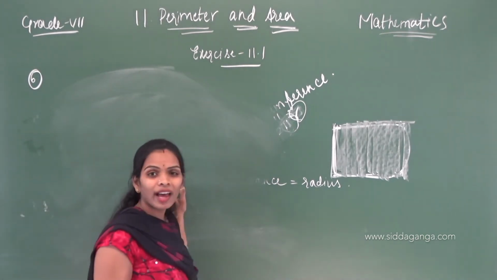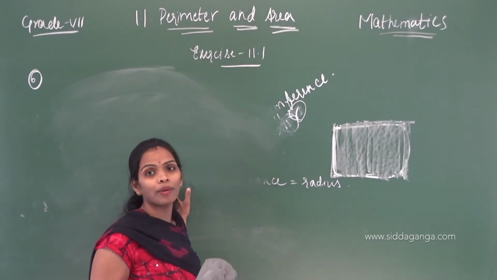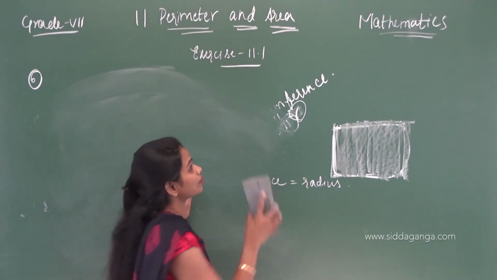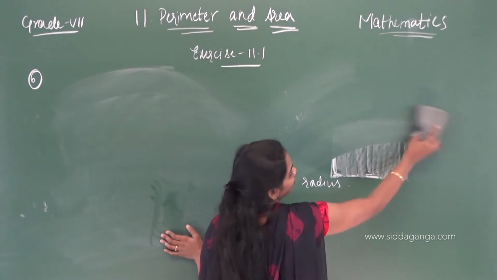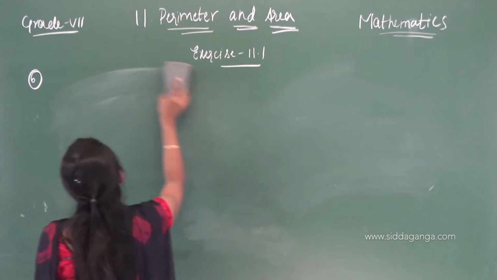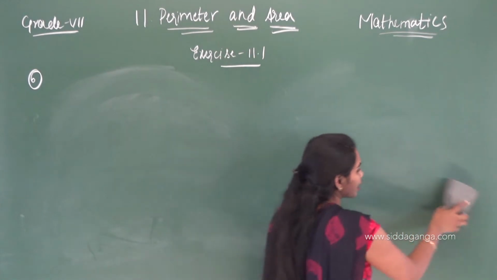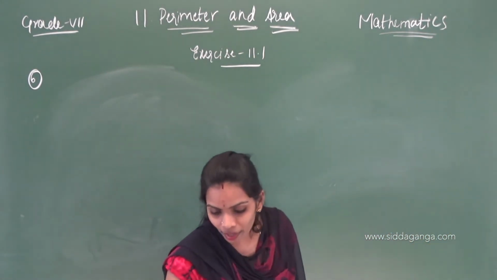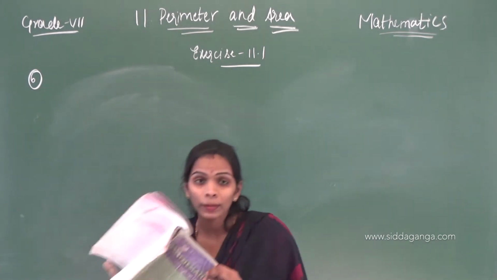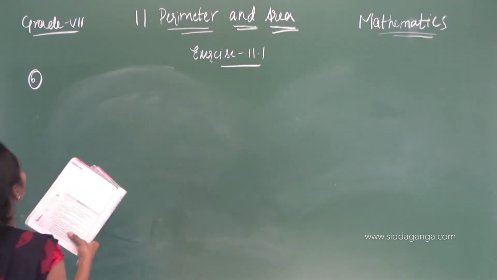I think yesterday also we did some problems. Now you get some idea when you have to find the perimeter and when you have to find the area. Yesterday we did 5 problems in one exercise, 11.1. Correct, children? In exercise 11.1 we did some problems. Now I am continuing with that exercise. What is the question there?